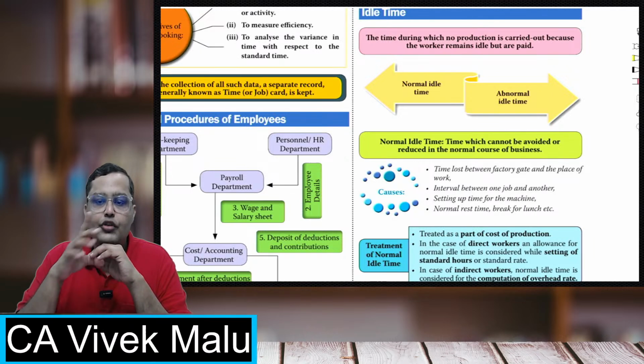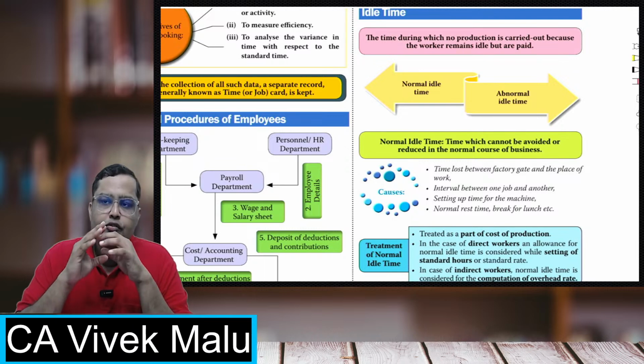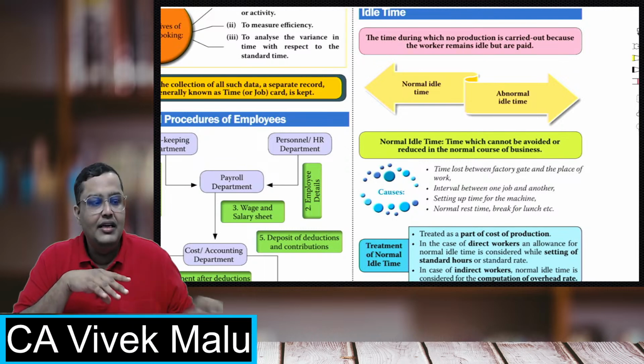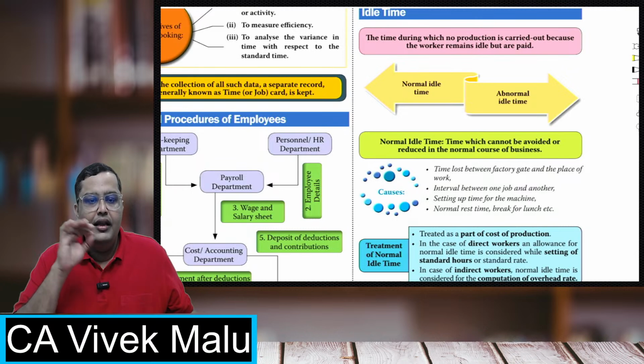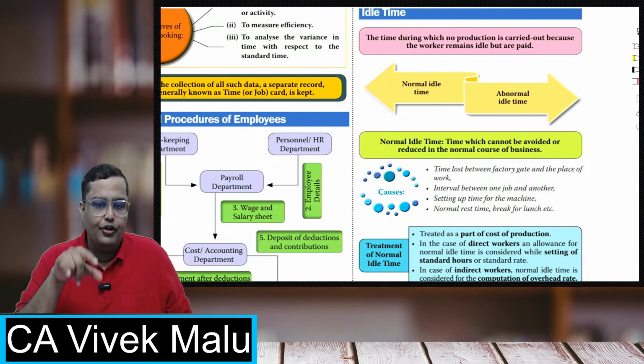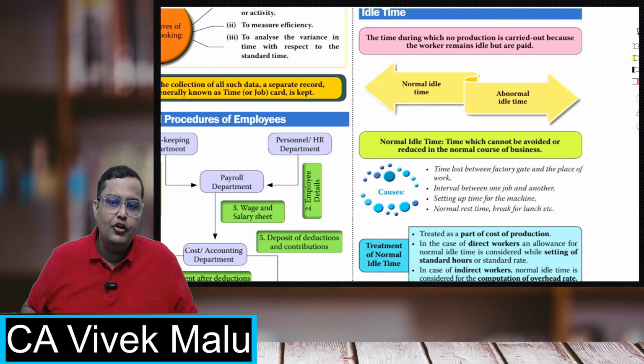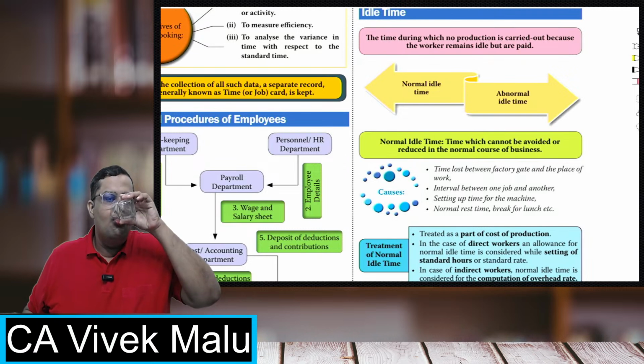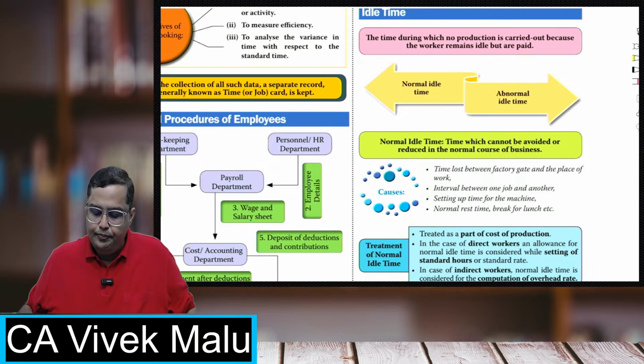It can be normal, it can be abnormal. So what is normal idle time? For example, their time for lunch. They are not working at the time of lunch, but we are paying for that. It's not like we are not paying for that period, right? So that's normal idle time.